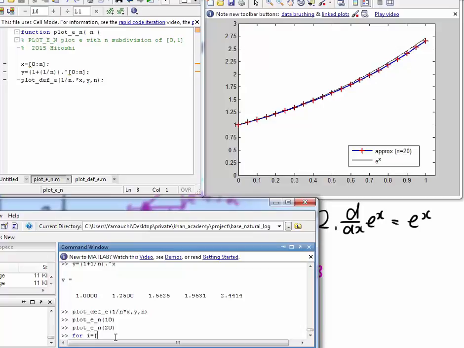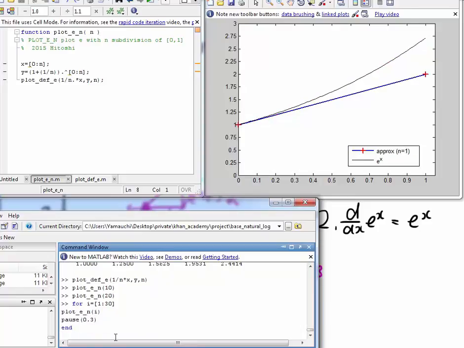I can make a small animation from 1 to 30 and plot each, pausing 0.3 seconds, and let's see. It goes closer and closer. This approximation gets closer to e to x. I hope you enjoyed this video.